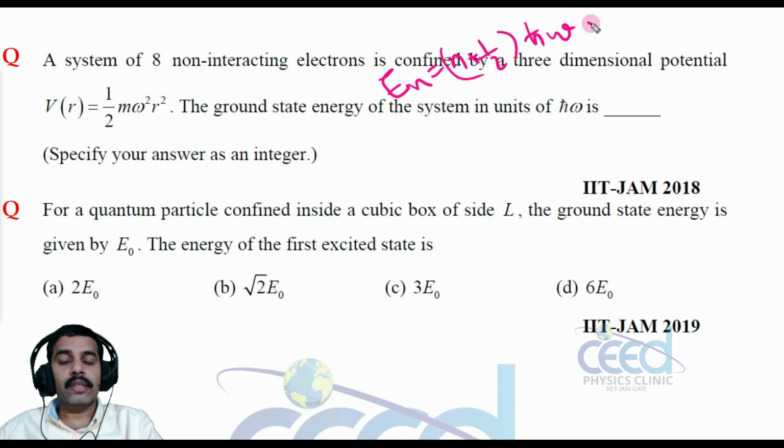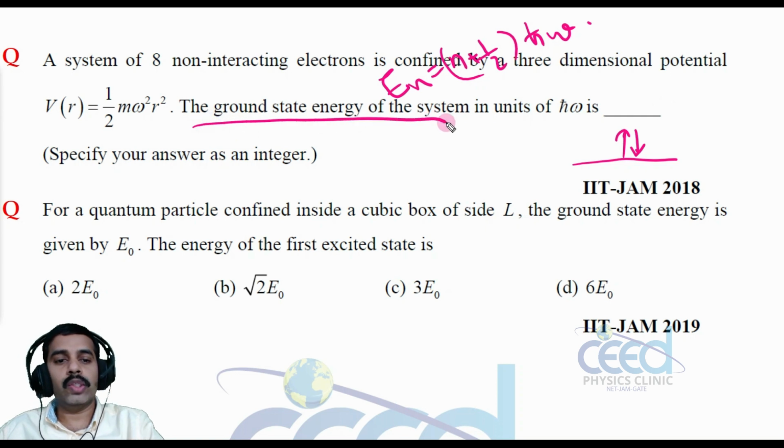But it is 8 electrons, right? So in the ground state, we have only 2 electrons, one with up spin and the other one with down spin. The next electrons go to the excited states: in the first excited state we have the next 2, and in the second excited state we have the next 2, and the electrons are arranged like that. So we need to solve for the ground state energy only.